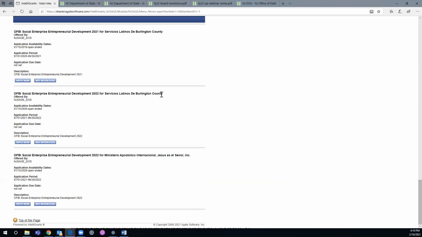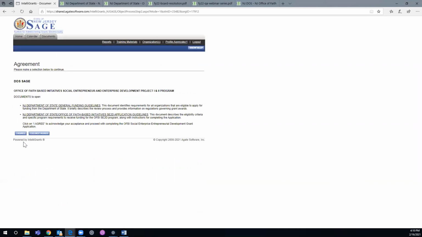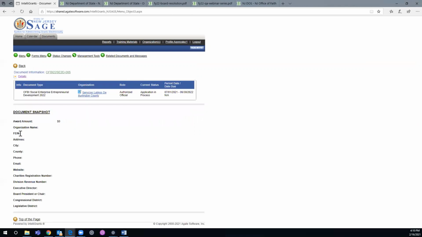Servicios Latino is our test agency. So if this is correct, it should be the name of your organization here. If this is correct, you click Apply Now. This is the agreement page. This link takes you to the general funding guidelines for the Department of State. This link will take you to be able to download the grant guidelines, where you should already have them, and you can get it from our website. You click I agree. And then you're on the application page. It says application in process.